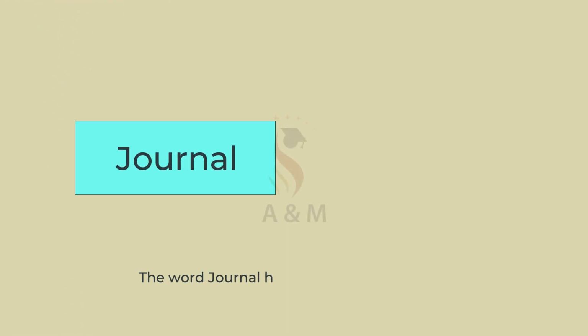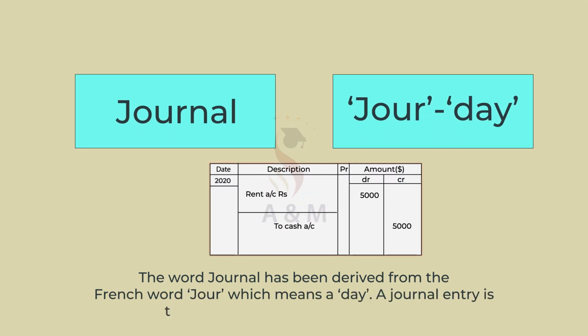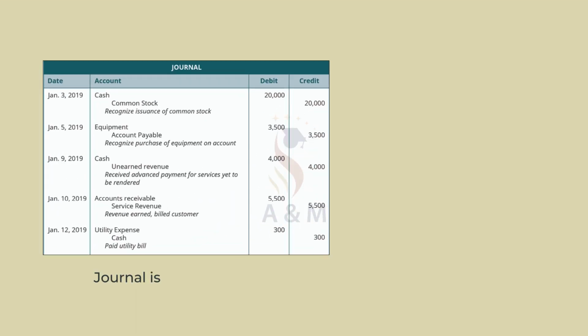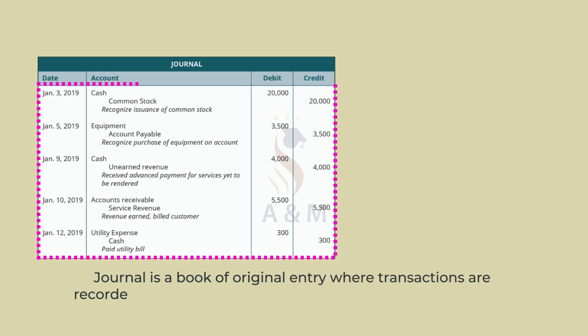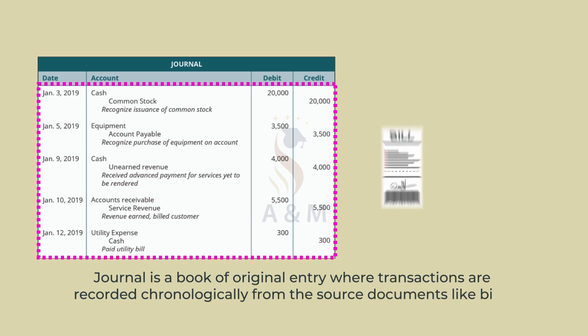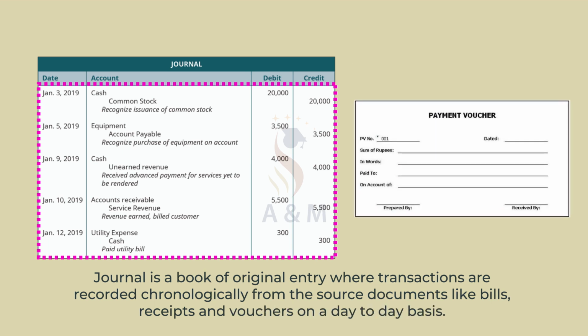In this session, we will discuss the topic journal entries. The word journal has been derived from the French word jour, which means a day. A journal entry is the first step in the accounting cycle. Journal is a book of original entry where transactions are recorded chronologically from the source documents like bills, receipts, and vouchers on a day-to-day basis.